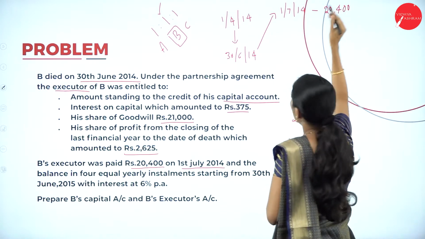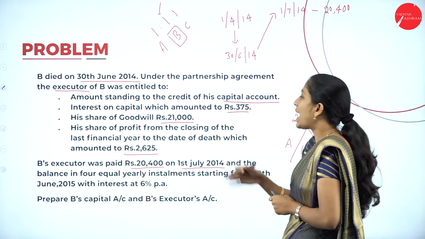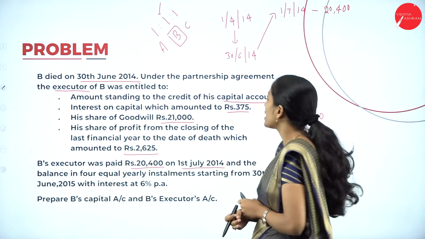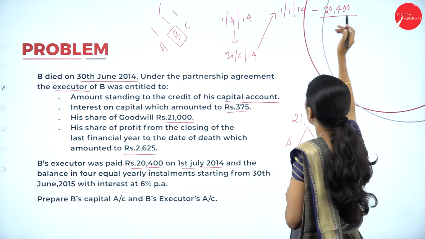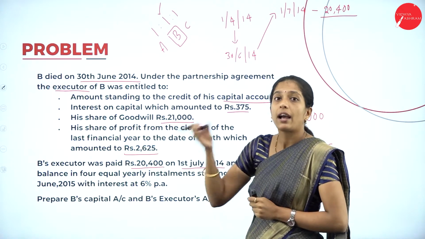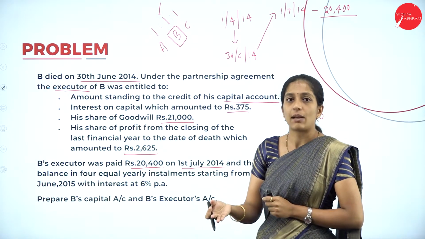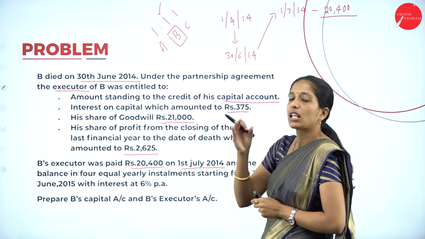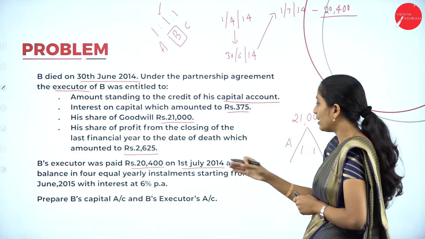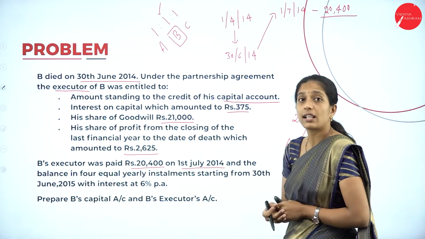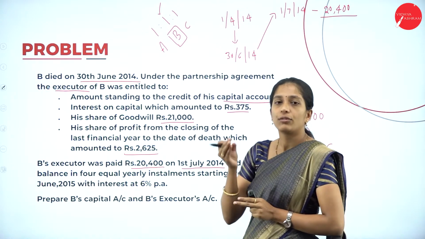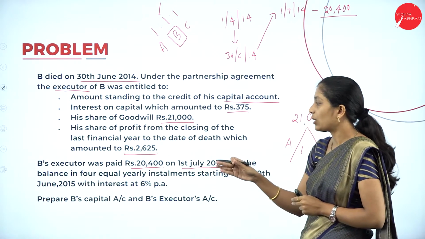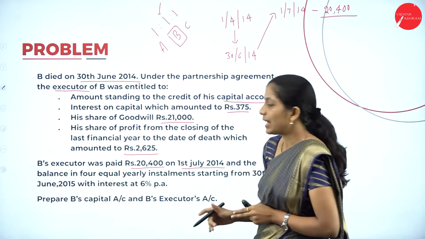20,400 to whom? To B's executor, and the balance in 4 equal yearly installments. So here 20,400 they have paid in cash immediately, and the balance amount, we don't know what it is. We shall know while preparing partner's capital account. That balance amount is being distributed in 4 equal annual installments starting from 30th June. So they started giving 4 annual installments from 30th June 2015 with interest at 6% per annum.